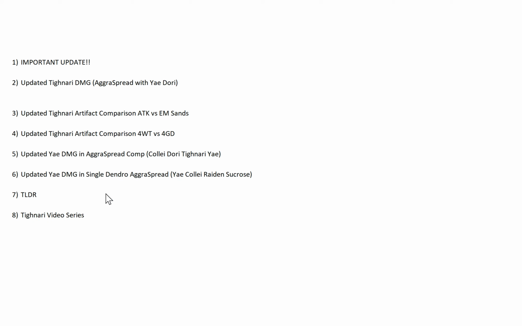Figures in the AggraSpread comp, because while working on the Amos Bow for Tighnari's map, I actually found something that needed to be updated across the previous map. I'll share the reason for the update, what's the change, and the updated figures. As you can see here, all the different figures for Tighnari and Yae as well, and whatever updated comparison or conclusions there are. Thankfully, there's only one that's different from previously. So without further ado, let me go straight into talking about the update itself.